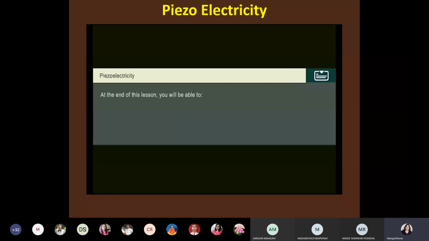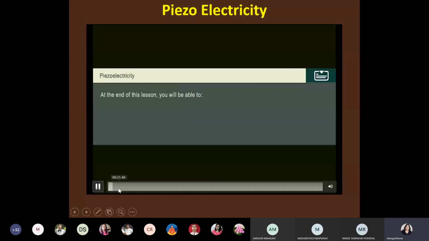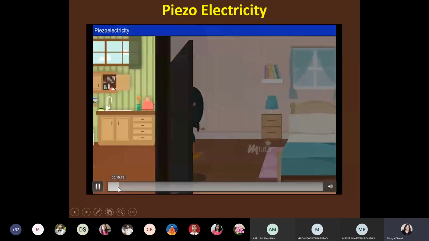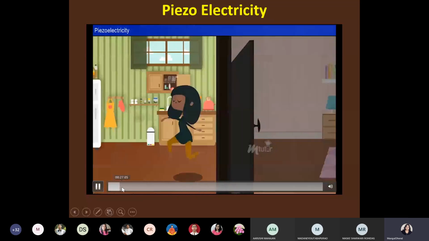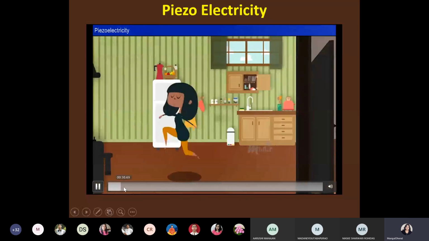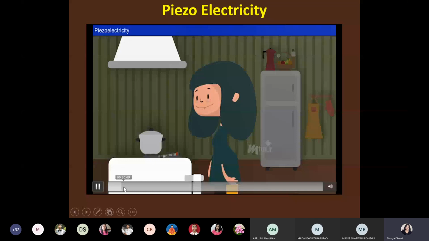Piezoelectricity. At the end of this lesson, you will be able to... A morning routine. Malini walks up to the kitchen to make a hot cup of coffee. As she ignites the gas.